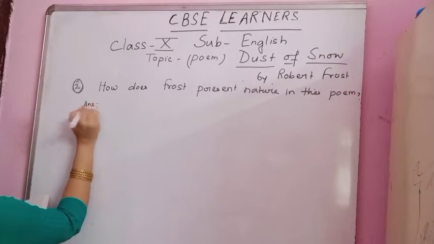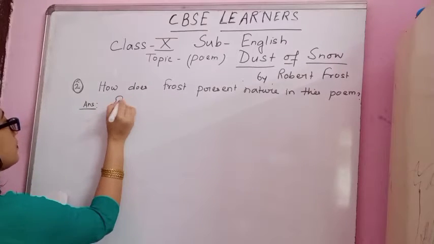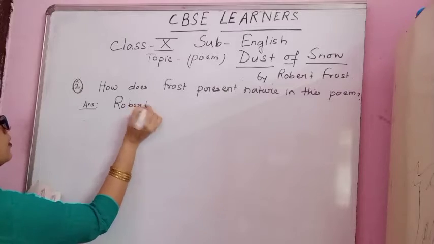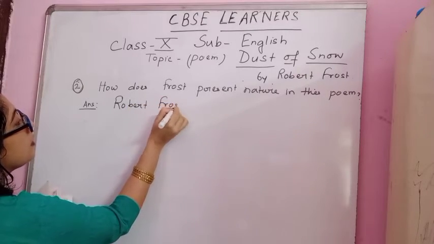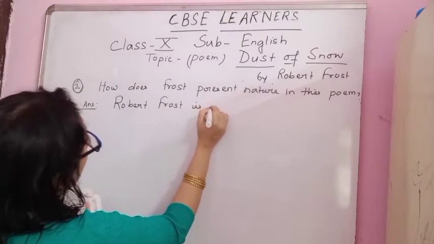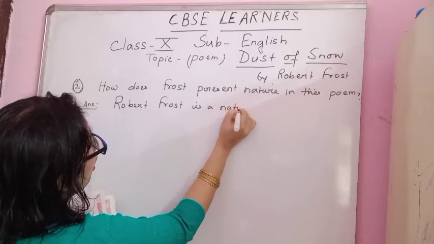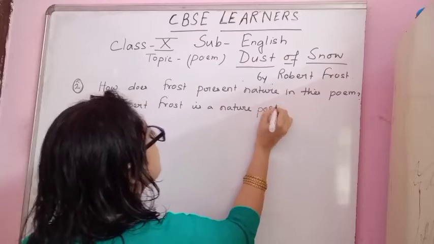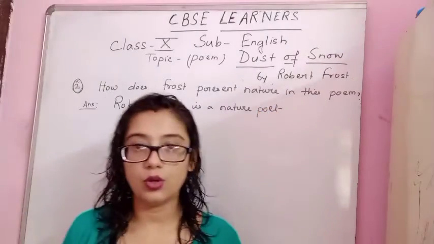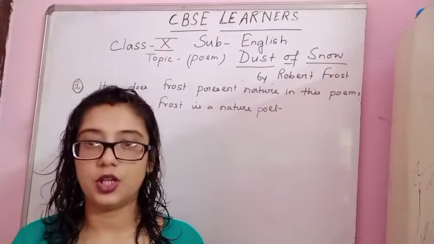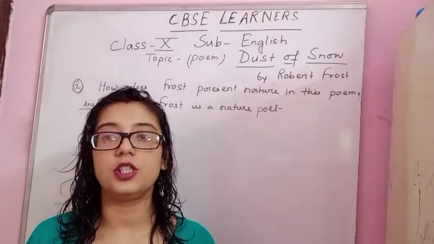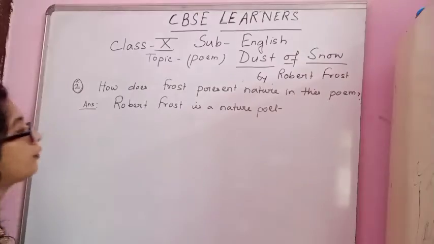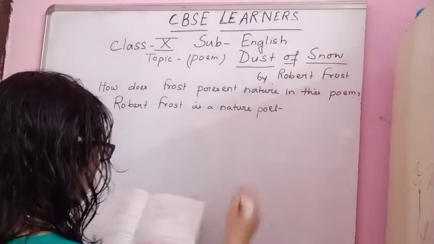The answer will be, Robert Frost is a nature poet, or you can call romantic also. Romantic poets are those who use nature to express their feeling, who are very fond of nature. So Robert Frost is a nature poet.